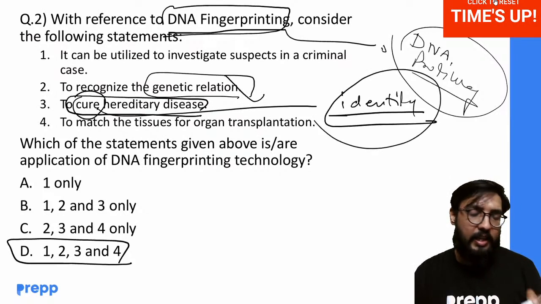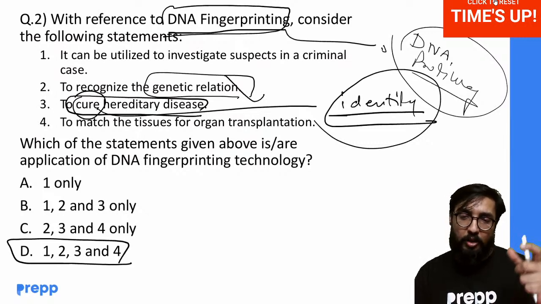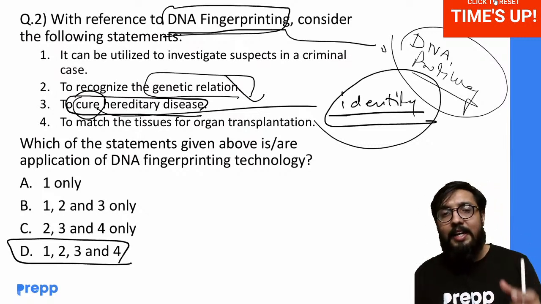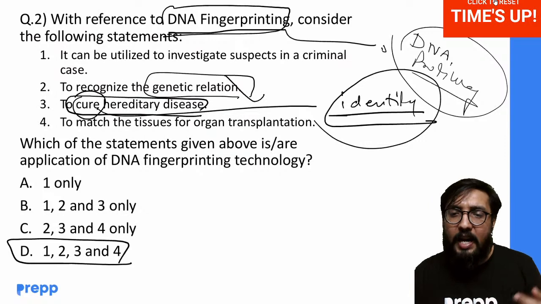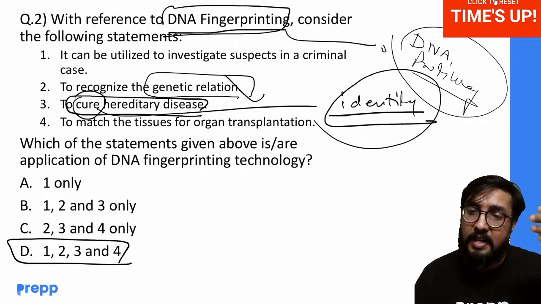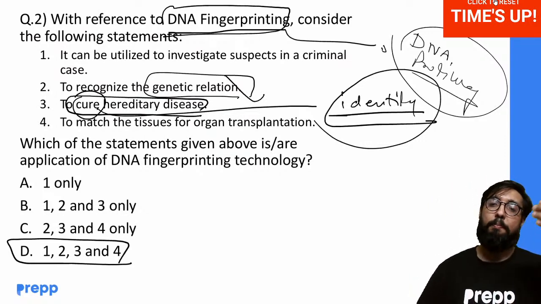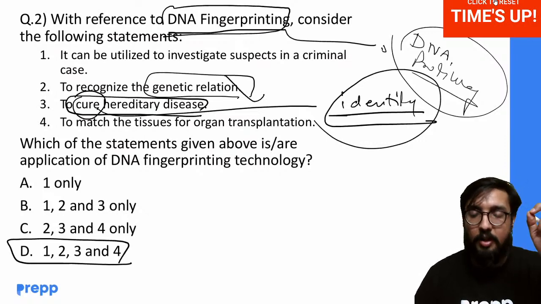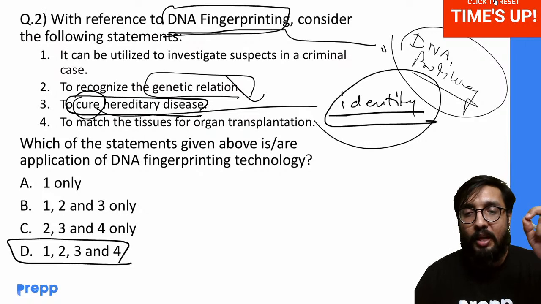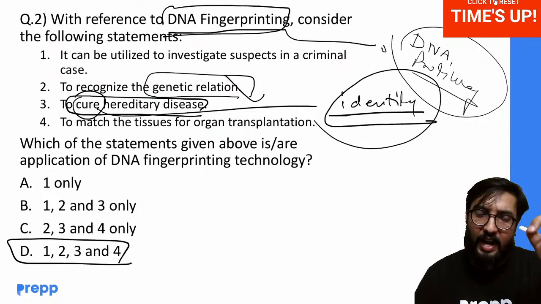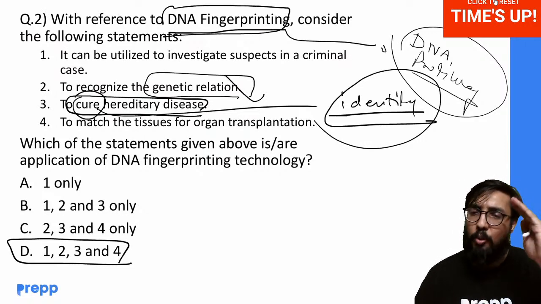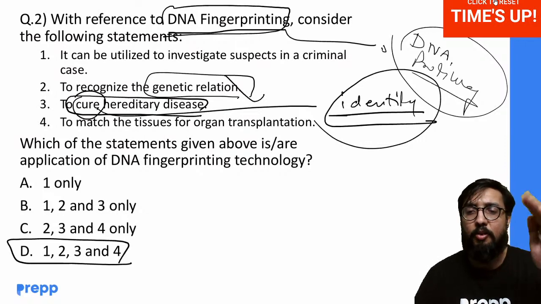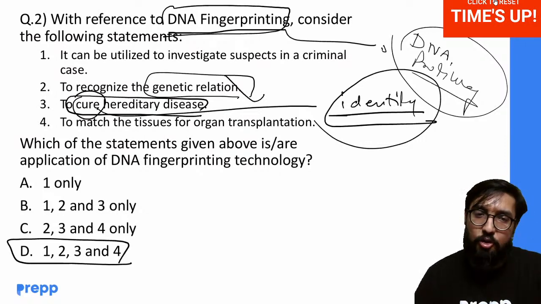Actually, through DNA fingerprinting, when you get to know about the unique sections of the DNA, it can basically predict that there is a possibility of these kinds of hereditary disease. So precautionary measures or other measures can be taken. So to be precise, I would say DNA fingerprinting would not exactly be to cure, but to identify. Here is something you should keep in mind.